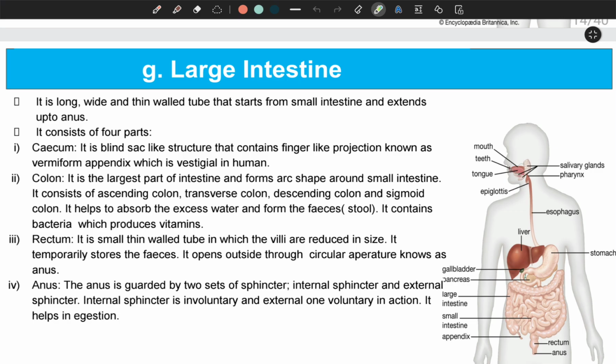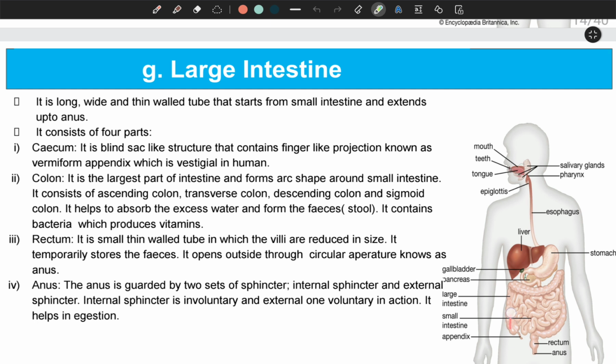And in the case of humans, it doesn't have any function. That means it is a vestigial organ. But in other grazing animals, its function is to help in digestion of raw food. But in the case of humans, since we take in all food in cooked condition, that's why it doesn't have any function. So it is a functionless organ in the human body.